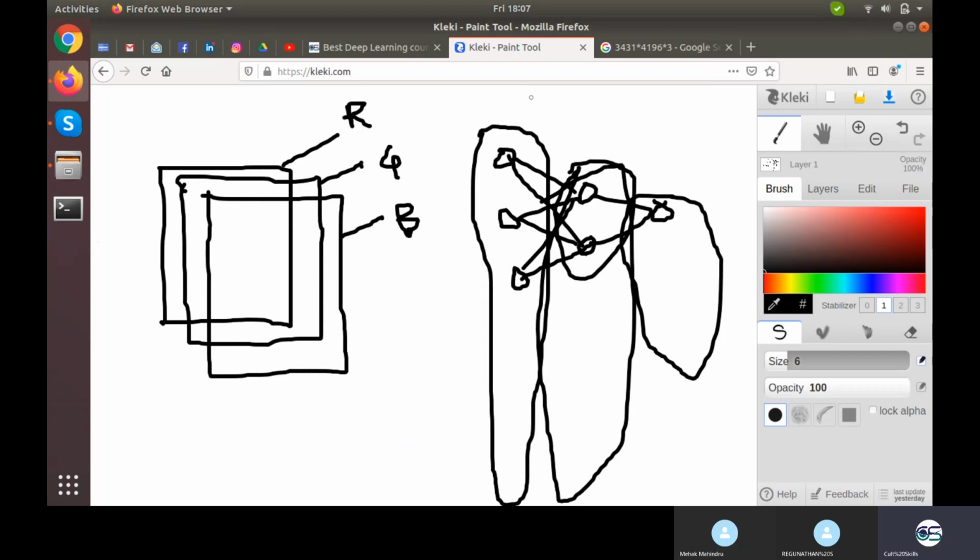Now what is wrong with this is that in order to work with this many weights, this many neurons, and this whole big mess, a neural network firstly takes a lot of time, and secondly there will not be any logic in this neural network. Okay, so that is where CNN comes into the picture.